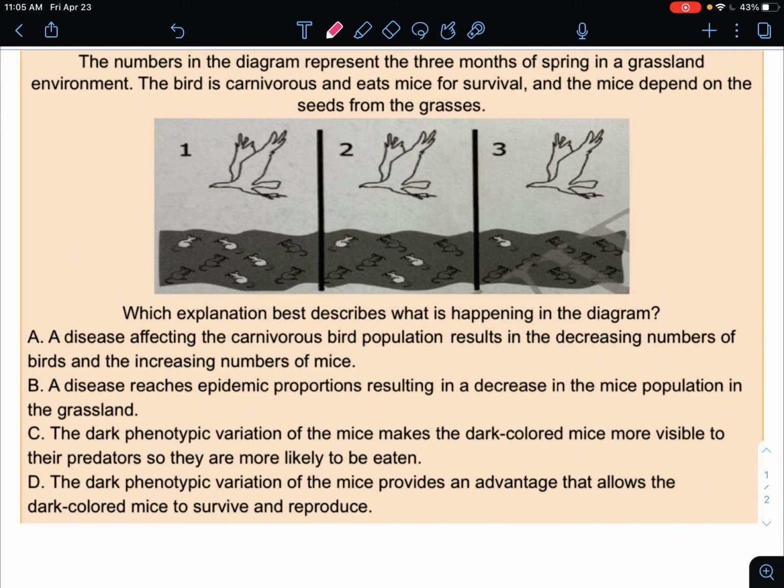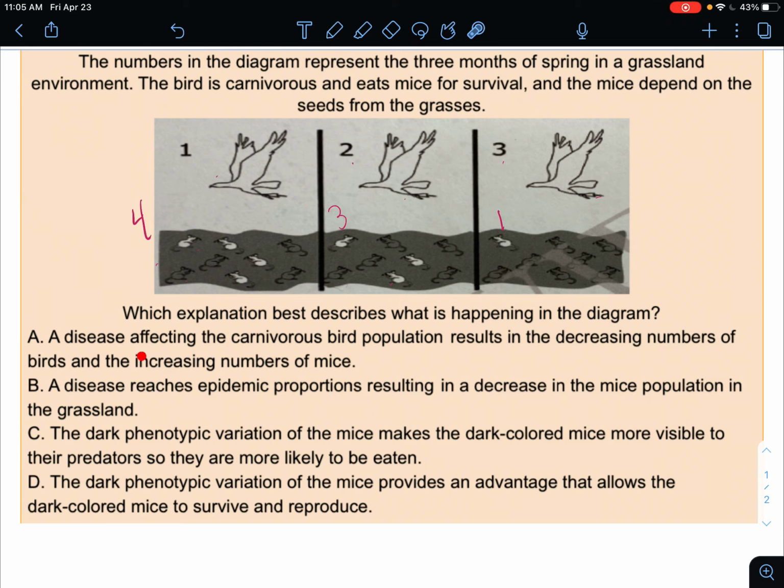So if we look at this beautiful diagram up here in month 1, we've got one bird and we've got some mice, some of them kind of grayish, some of them white. Month 2, same old bird, but it looks like we have now 3 white mice. That's actually right. We have 4 white mice over here. In month 2, we have 3 white mice. And in month 3, we still have that same old bird, but there's only 1 white mouse. Interesting.